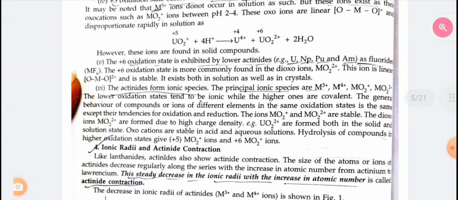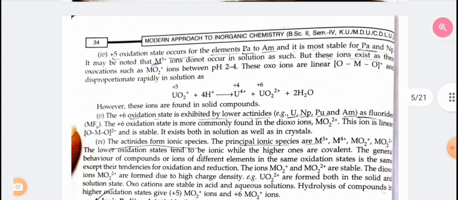Fifth, the +6 oxidation state is exhibited by lower actinides as fluorides. The +6 oxidation state is more commonly found in the dioxocations MO2 2+. This ion is linear and is stable. It exists both in solution as well as in crystals.